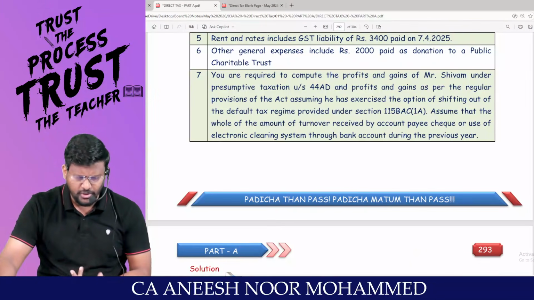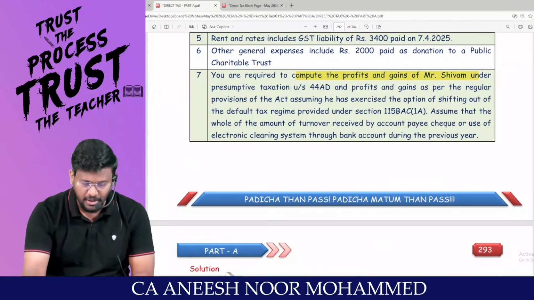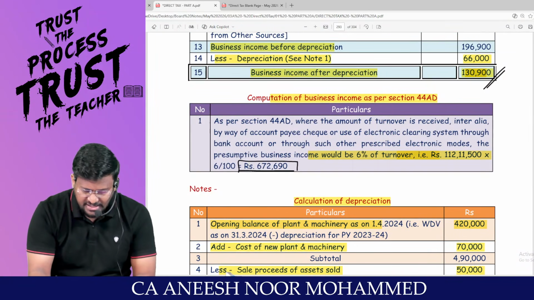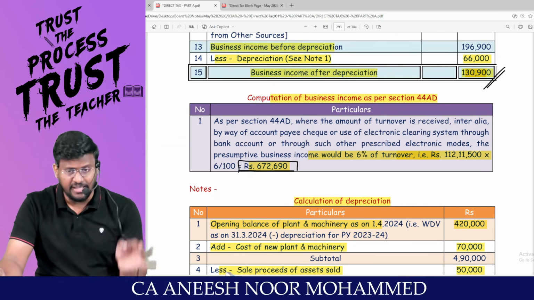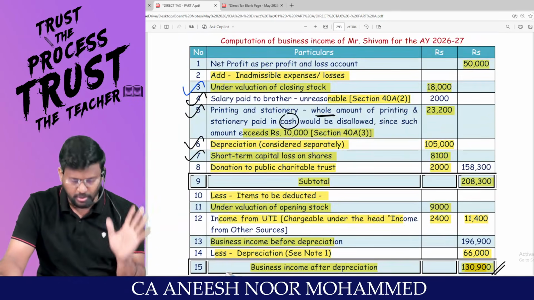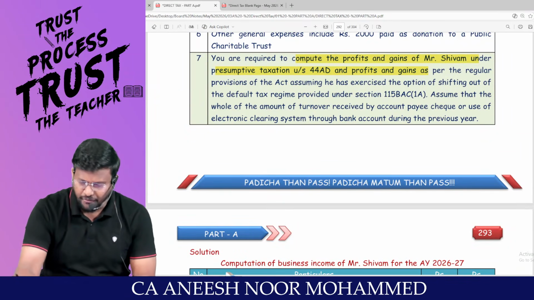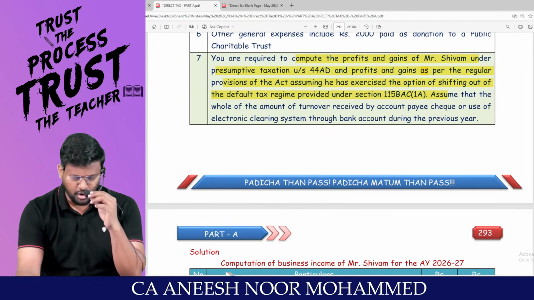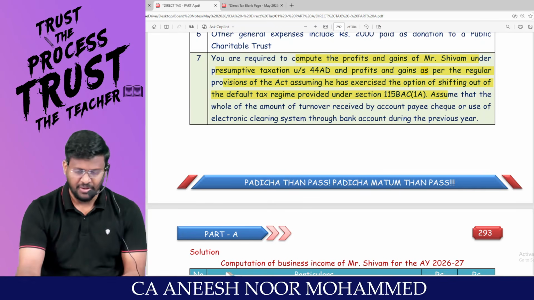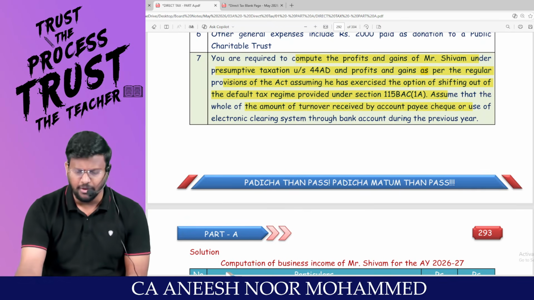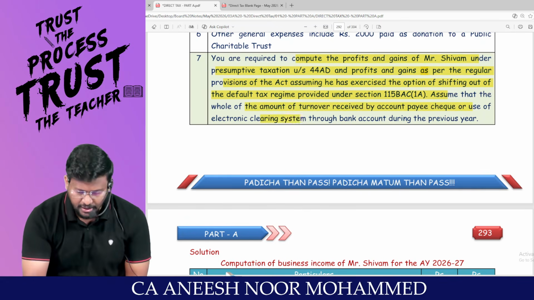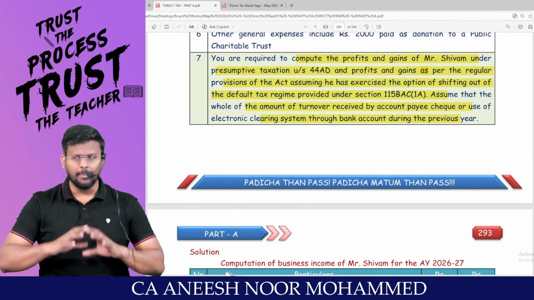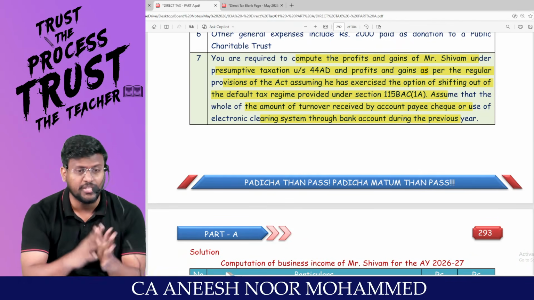What is the requirement of the question? You are required to compute the PGBP under the presumptive taxation. That's it. We calculated his income, which is 6,72,690, the income under the presumptive taxation route. Clarity? And profits and gains as per the regular provisions of the Act, assuming he has exercised the option of shifting out of the default tax regime. Assume that the whole of the turnover was received by account payee cheque or use of electronic clearing system through bank account during the previous year. That's the requirement. They don't want comparison. They don't want a conclusion on which route to go through.